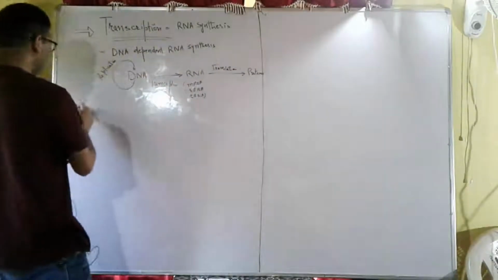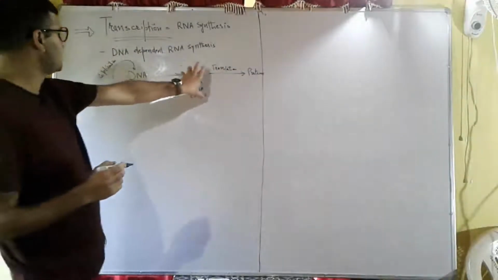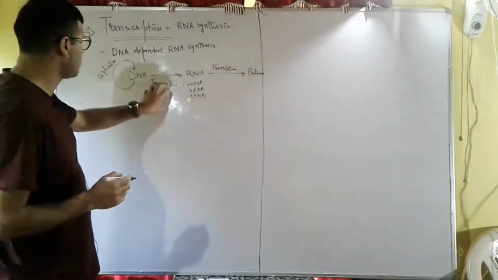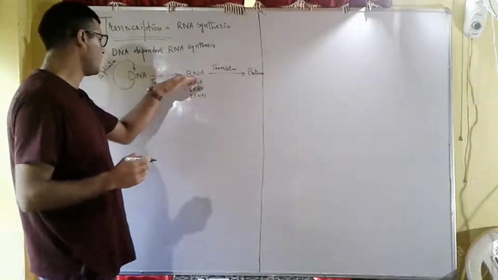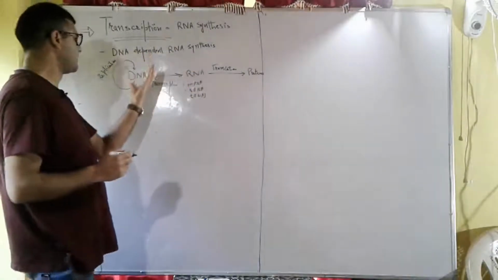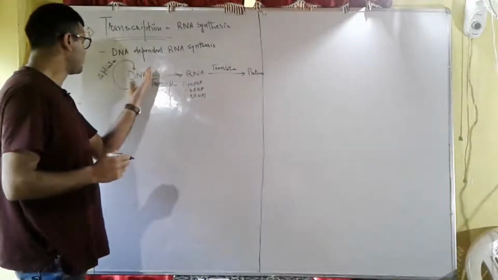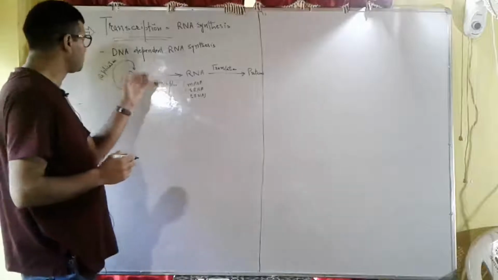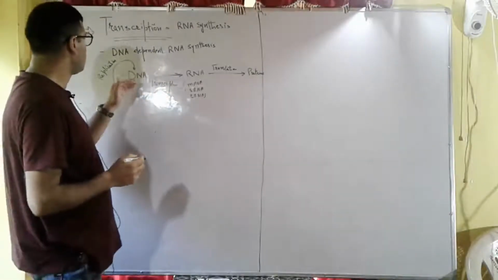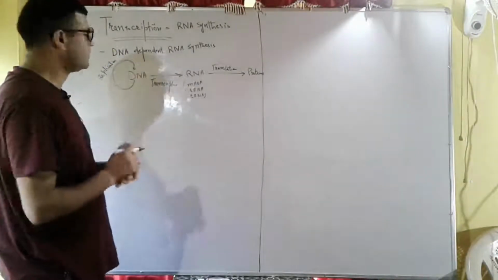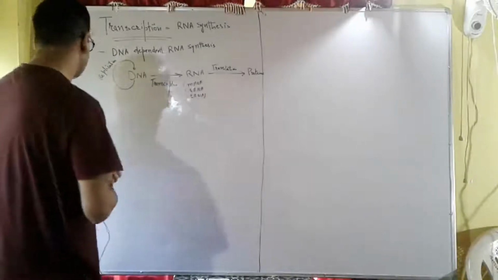So this synthesis of RNA is called transcription. The synthesis of RNA takes place from DNA, so it is DNA dependent RNA synthesis.